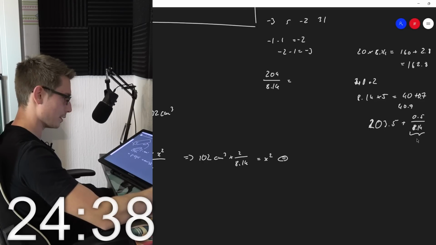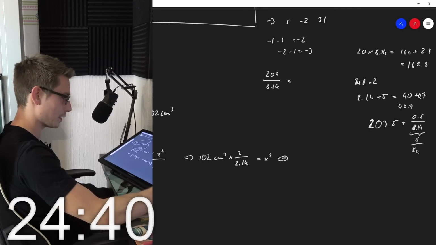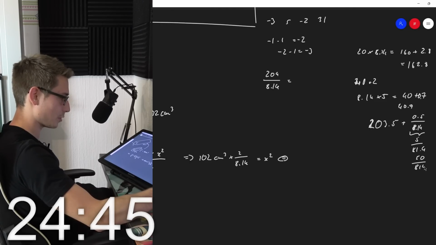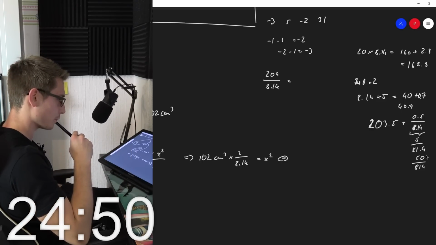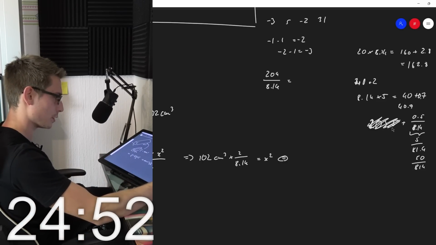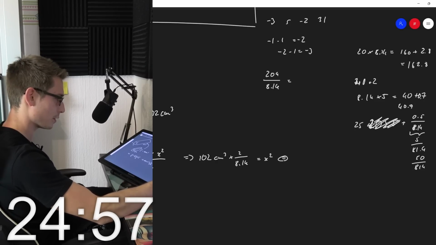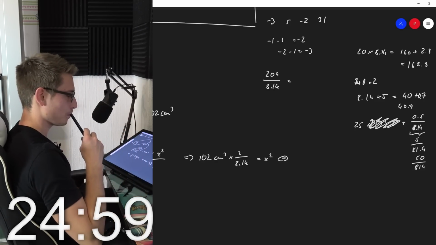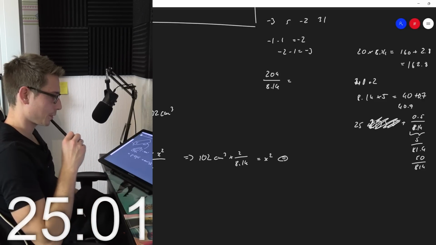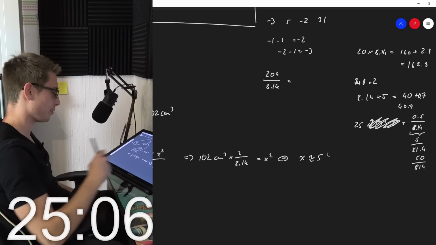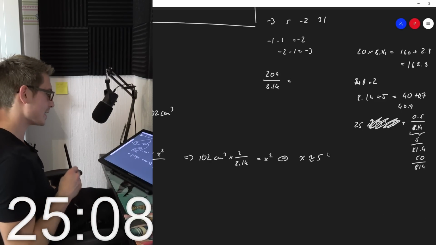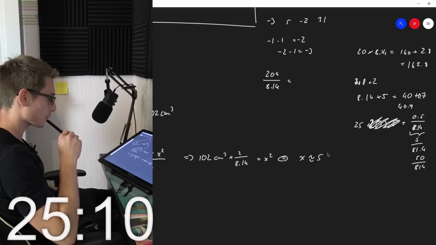So this right here is 5 divided by 81.4. So this is 50 divided by 814. Whoa. No, and not 203. So we got 5 times 25, 25 plus something. So let's just go with x is approximately 5. Okay, let's say x is approximately 5.